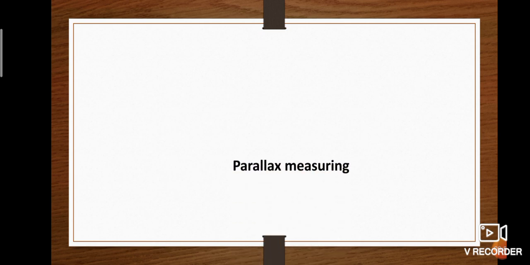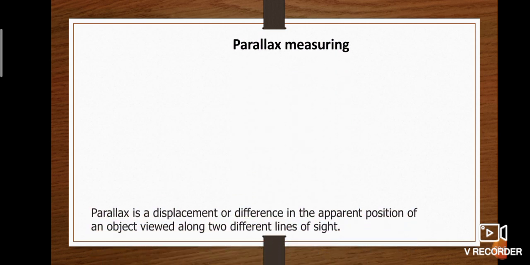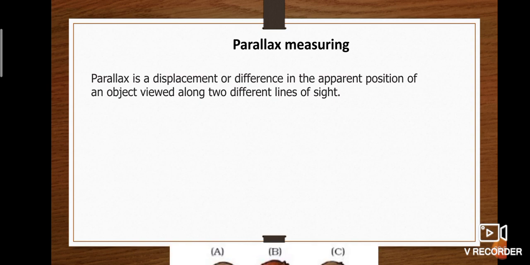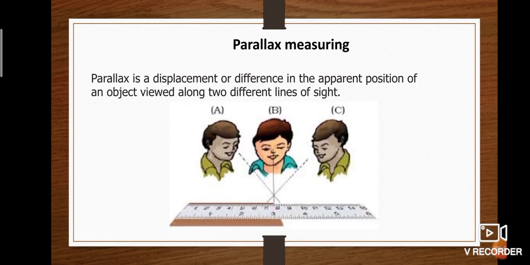For measuring any object, we should know about parallax. What is parallax? Parallax is a displacement or difference in the apparent position of an object viewed along two different lines of sight. That is, while taking a measurement, the correct position of the eye is important. The eye must be directly in front, in the vertical position, for a correct reading. In this picture, person B is correct. Person B's reading is correct. Positions A and C show parallax error.